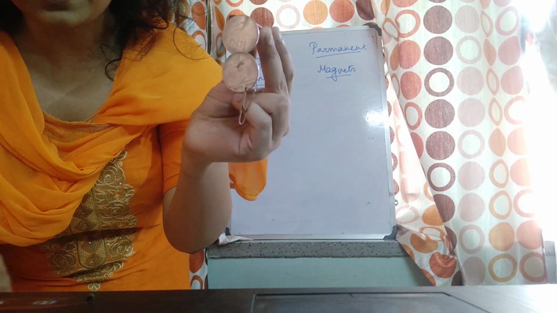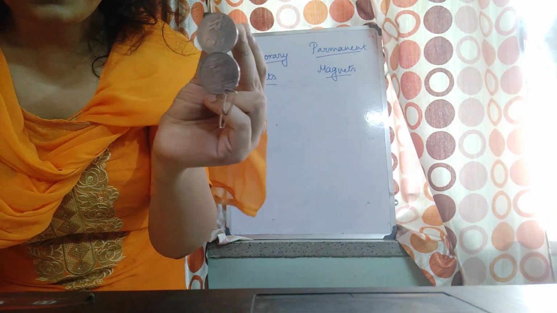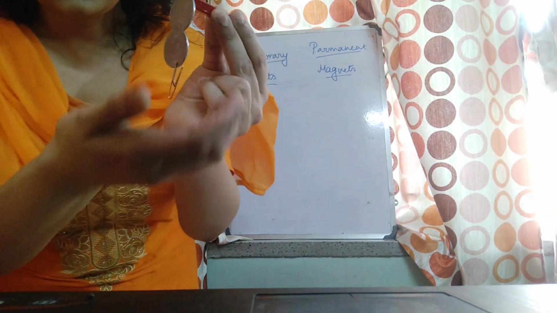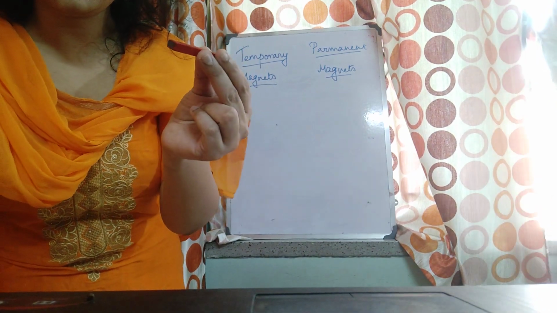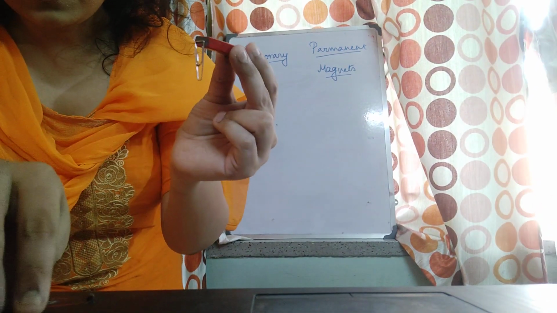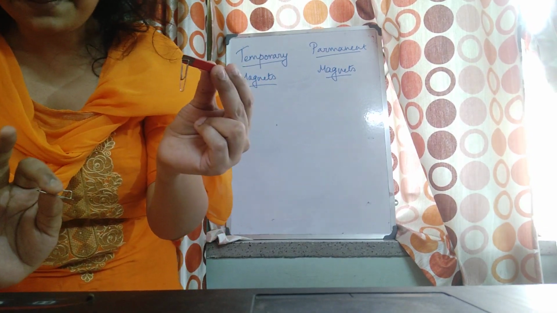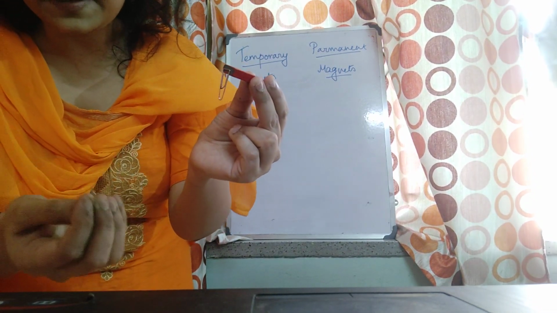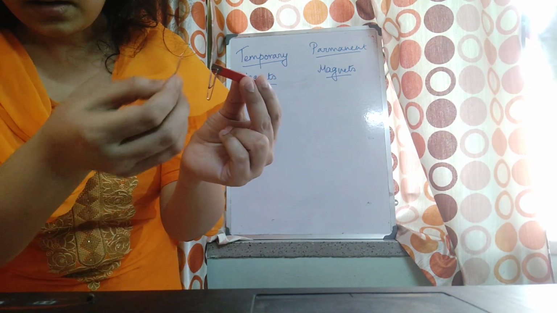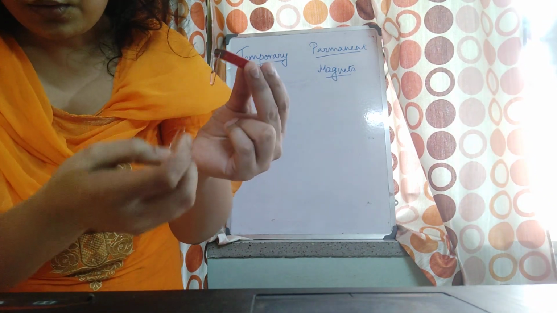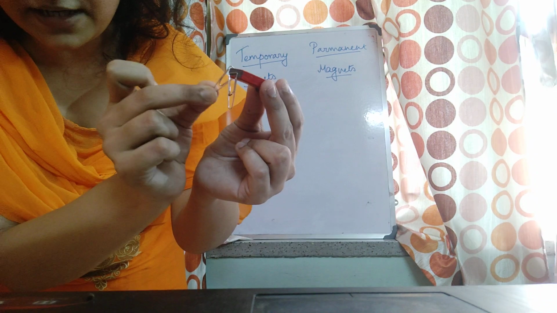How is this possible? Right? Or you can see with pins also. This pin initially was not a magnet, obviously. Just simply a magnetic substance, a pin. Now, I'm not even holding it close to this.